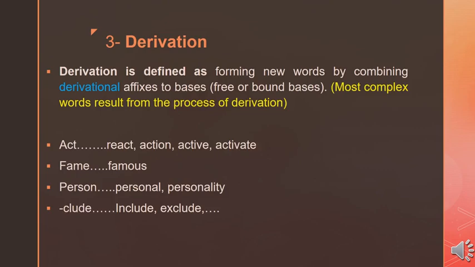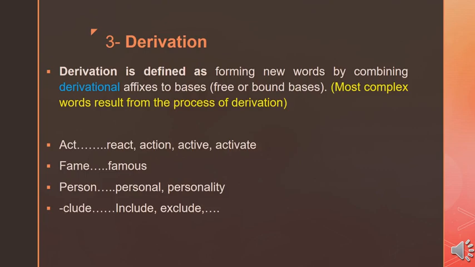We do not create new words by adding inflectional affixes. Only derivational affixes create new words. That is why the process is called derivation. And the derivational affixes are responsible for creating new words in language each time we add a new derivational affix to English words.